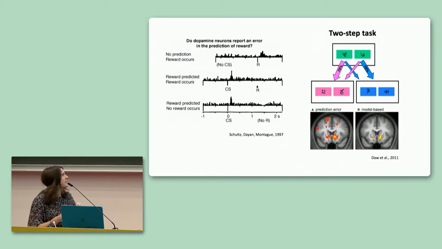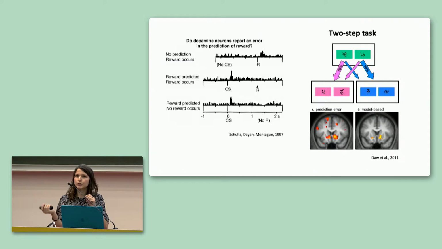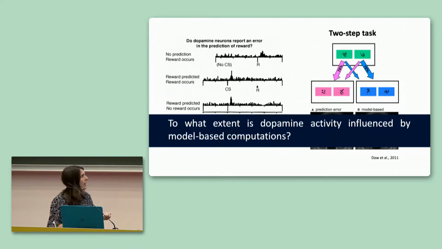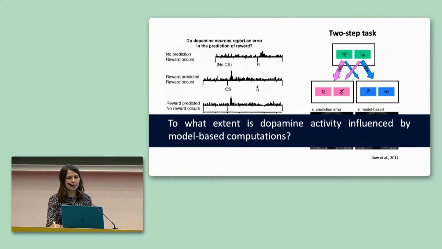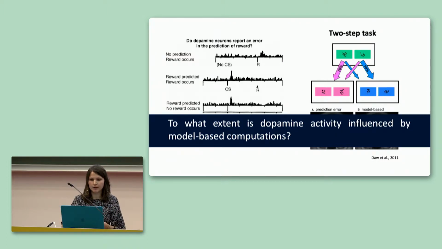In a few moments, I will go through the two-step task, performed by Nathaniel Daw and colleagues in this study, which allowed them to dissociate model-free from model-based behavior. However, it's not possible to directly relate this activity to dopamine activation, so here we wanted to test to what extent dopamine activity is influenced by model-based computations.